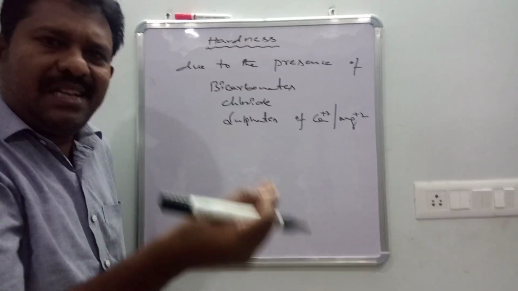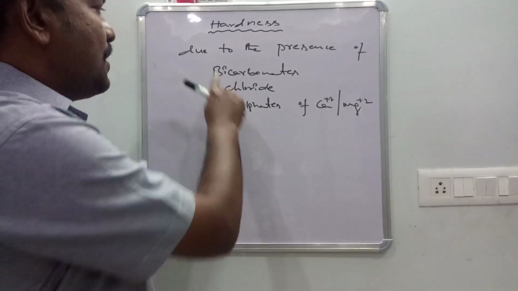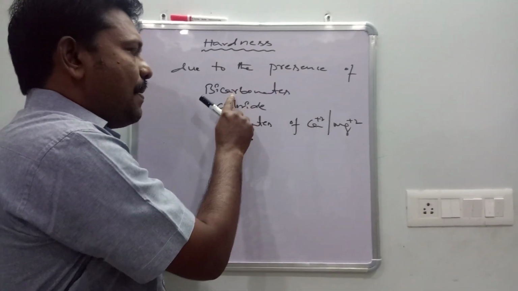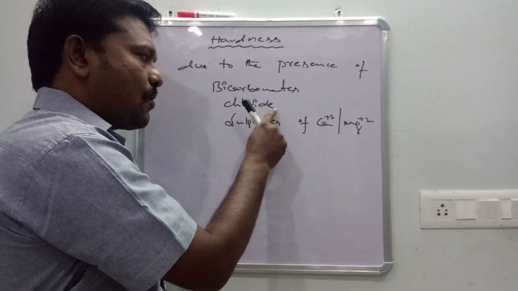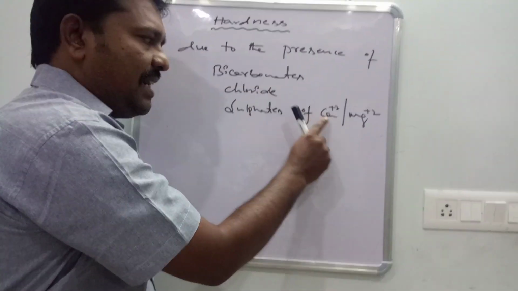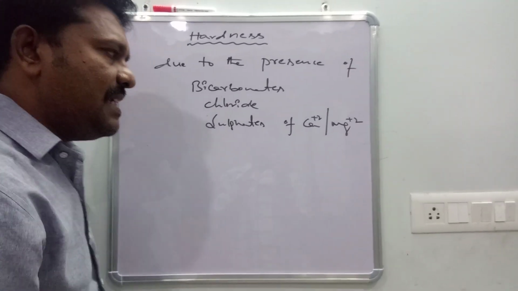So that is the meaning of hardness. Hardness means due to the presence of bicarbonates, chlorides, sulfates of calcium and magnesium causes hardness.